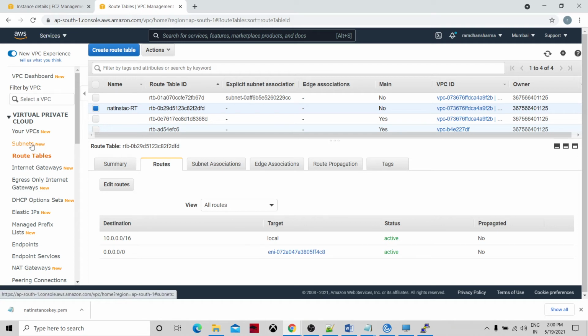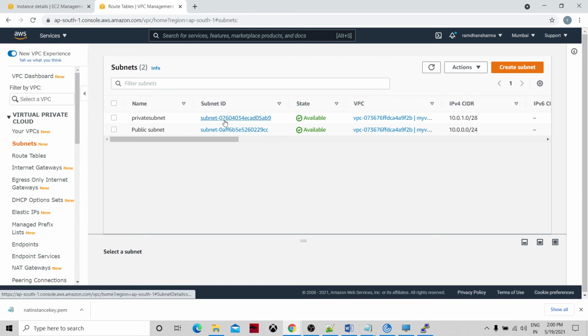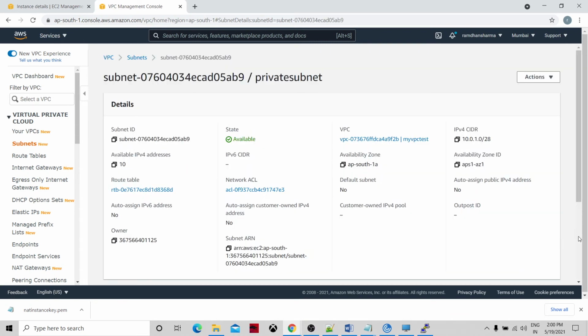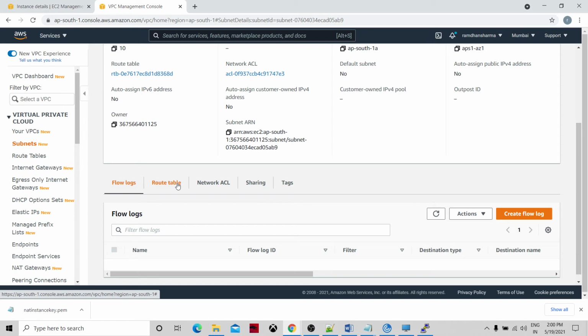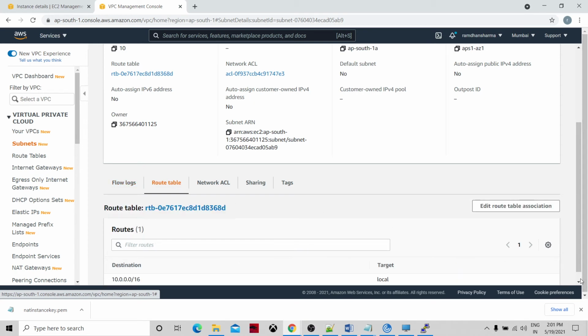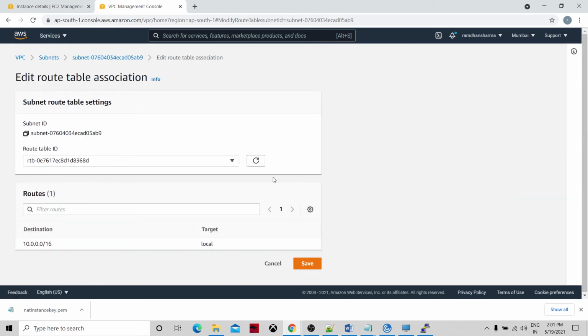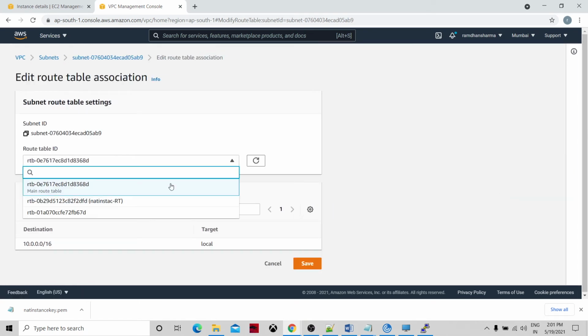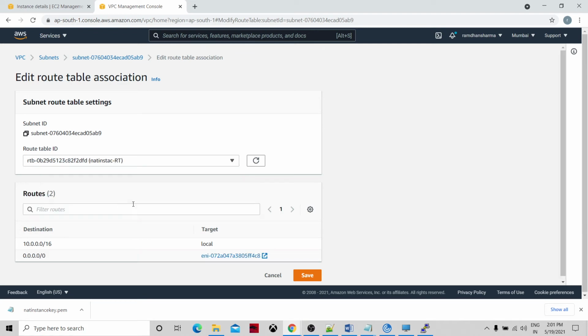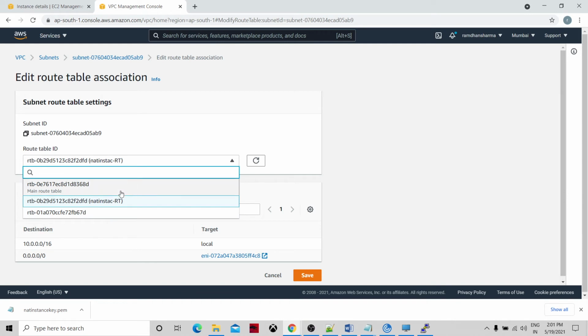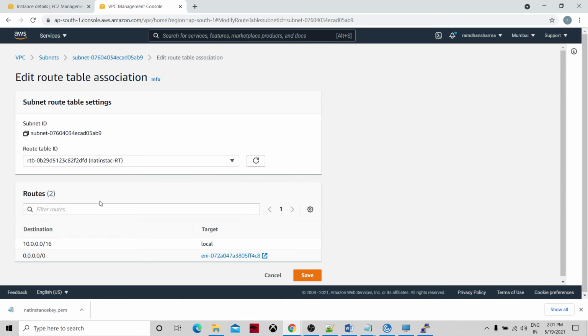Now go to the subnets. As of now, we don't have any internet gateway or anything. So now I have to edit it and select the NAT instance route table I have created, the RT, and save it.